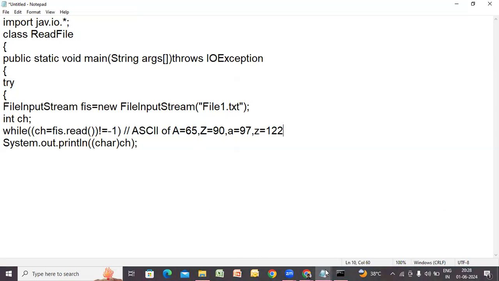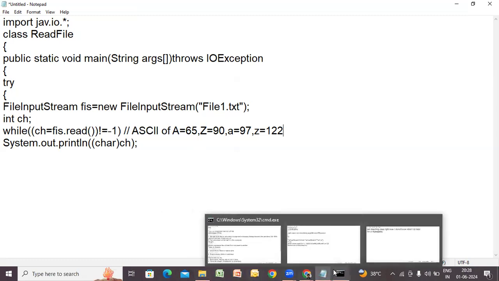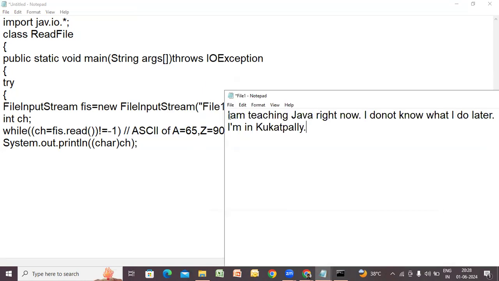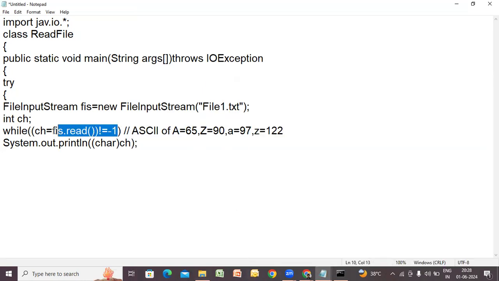The first character which I am going to read, something is there. No, just now I have shown you that message. The text is there. Like, what is that? I am teaching. Yeah. After I, A is there. Small a is how much? 97. And then M you calculate. So all the characters in terms of ASCII values you are reading, and then again converting them into characters and displaying on the screen. That's the job. Very simple task. Then finally close the file.